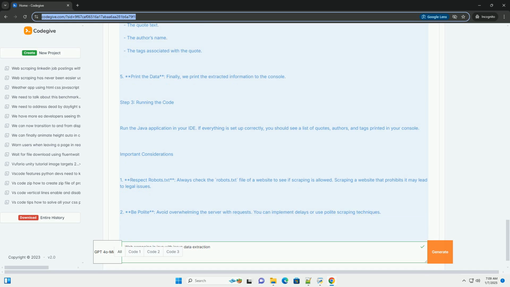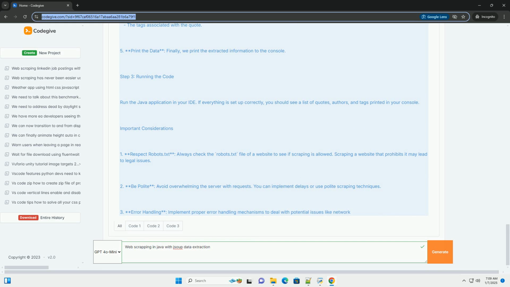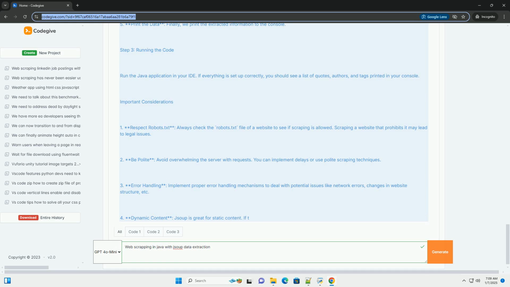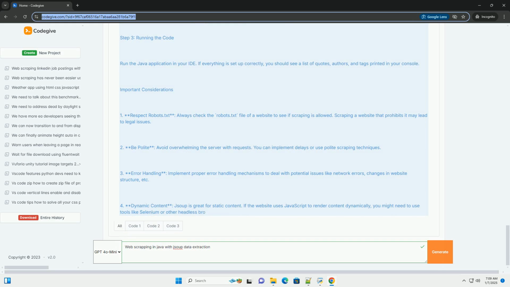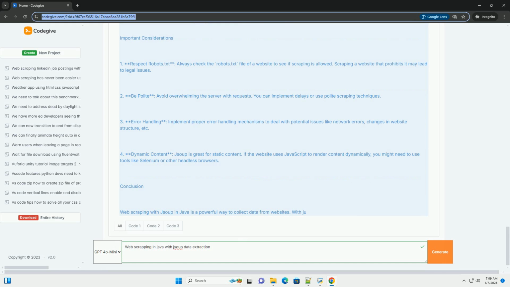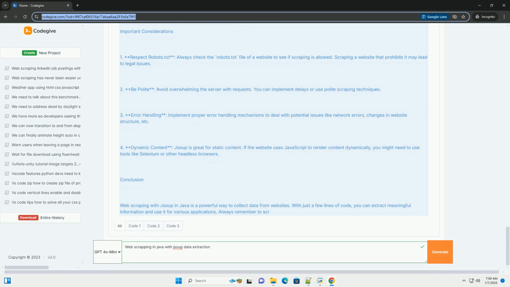Ensure you have Maven installed. You can find instructions here, https://maven.apache.org/install.html. 3. IDE. Use any Java IDE like IntelliJ IDEA, Eclipse, or VS Code. Step 1. Set up your project.